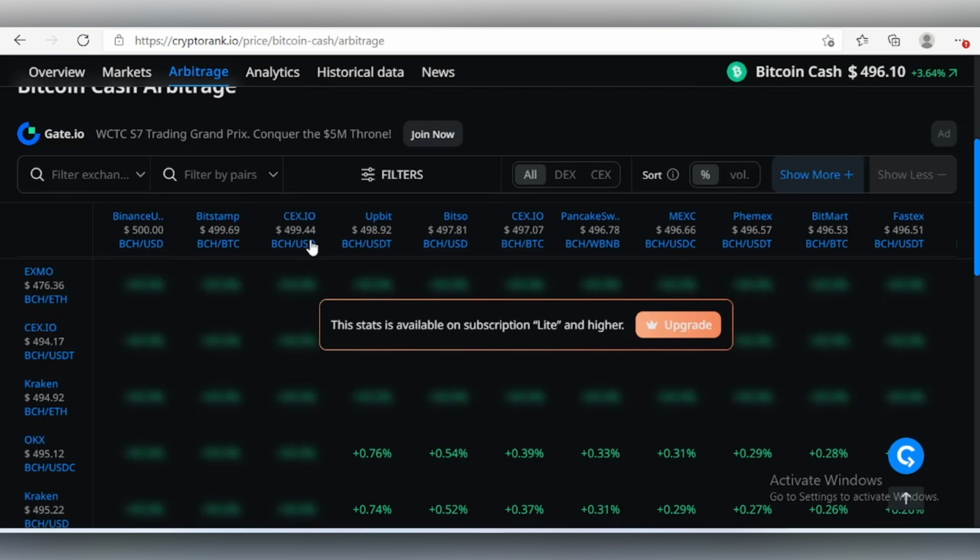So this is also USD for those who are in the US, and this is BCH USDT Upbit, right? So this is the rate 494.17 at 498.92. So I believe this is a reasonable price difference if you ask me for this particular price range. So you have to cover your fees, your gas fees of transfer and everything. So make sure before you do any arbitrage in any of these exchanges, that they are currently available for transactions like buying, selling, swapping, all those things. Make sure they're always available before you start doing the arbitrage.